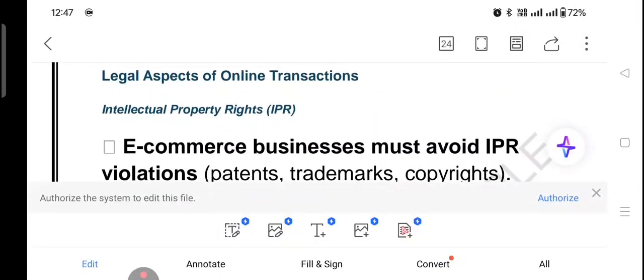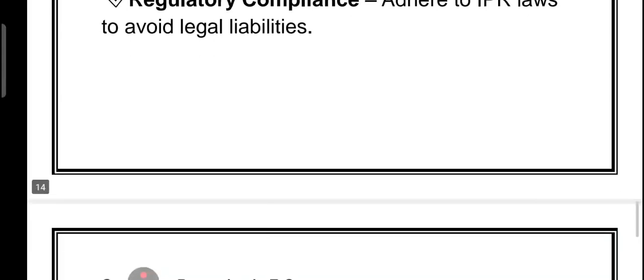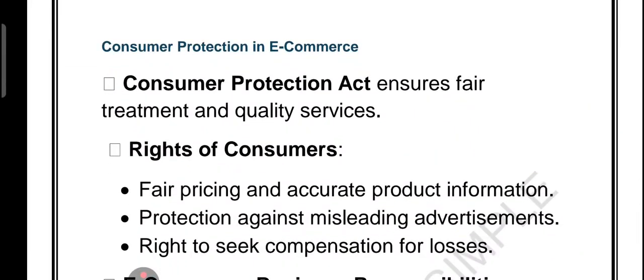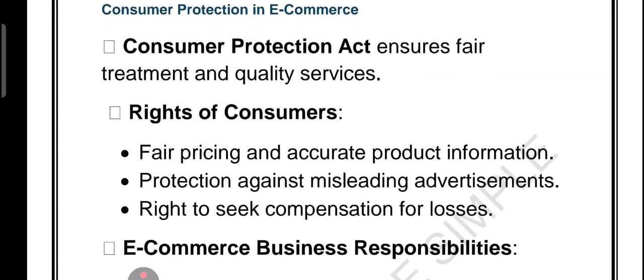Now comes a very important part, which is consumer protection, right? Consumer protection, how consumers get protected. Here you will see data privacy, right? Data privacy and security. Let's understand it. So when we shop online, two things matter the most: consumer protection and data privacy. So first of all, the Consumer Protection Act, right? This act, this law ensures that customers get fair treatment and good quality products. It also gives the right to complain and claim compensation if something goes wrong.